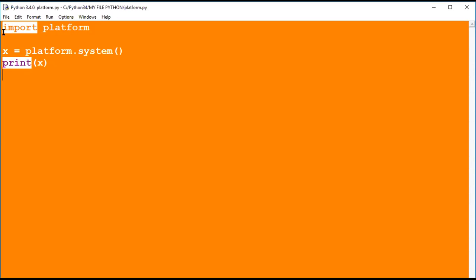And here also I can import platform. Platform means which operating system you are using here, that you can import here. x equals platform dot system. Which system I am using here, that will display here. See, I am running this. It will display Windows. So it will display the Windows platform. If you are using a mobile or any operating system, it will display accordingly.